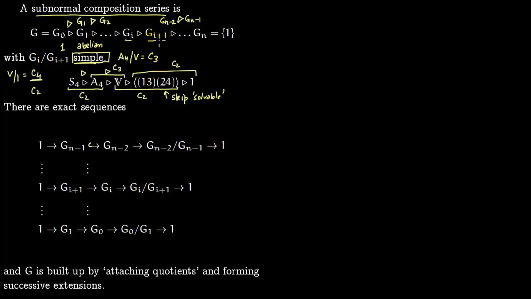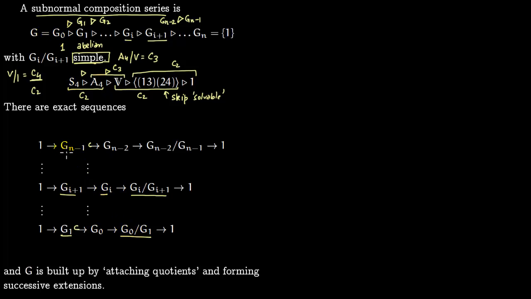Again, Gi plus 1 is a normal subgroup of Gi, so you can again form the short exact sequence like this. And you can again form a short exact sequence: G1 is a normal subgroup of G0, so you have G1 going into G0, and you have a factor group like this.